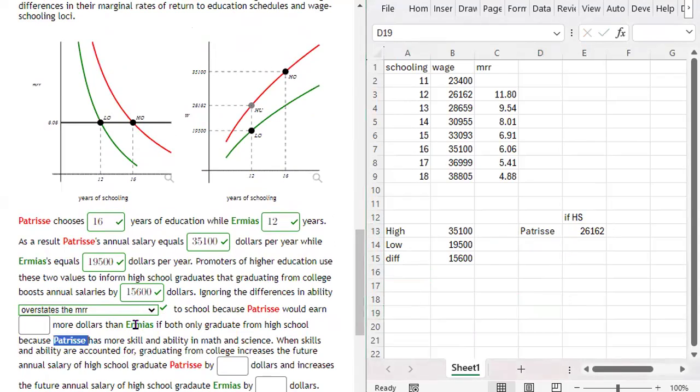And we've got Maya. If Maya only does high school, she makes 19,500. If Patrice only does high school, she'll make $26,162. Why? Because Patrice has greater skill in math and science, right? And those skills tend to be more valuable in the labor market. So it makes her more attractive in the labor market if she only graduates from high school. I mean, she's also going to more easily graduate from college because she's going to be able to handle the science and the math, right?